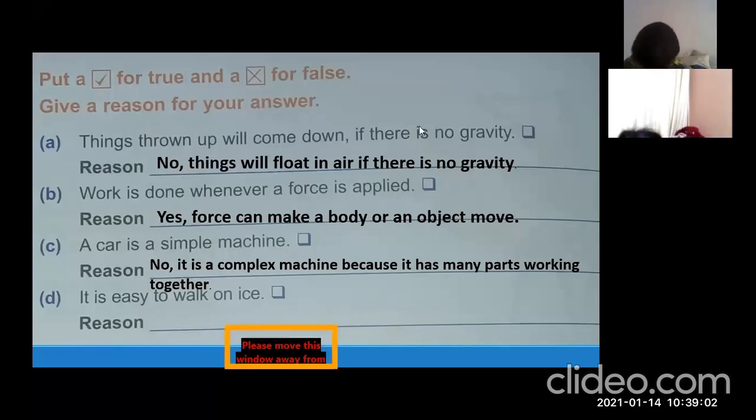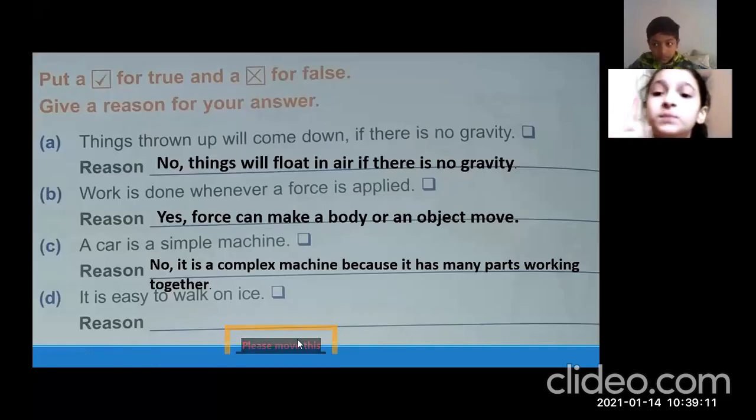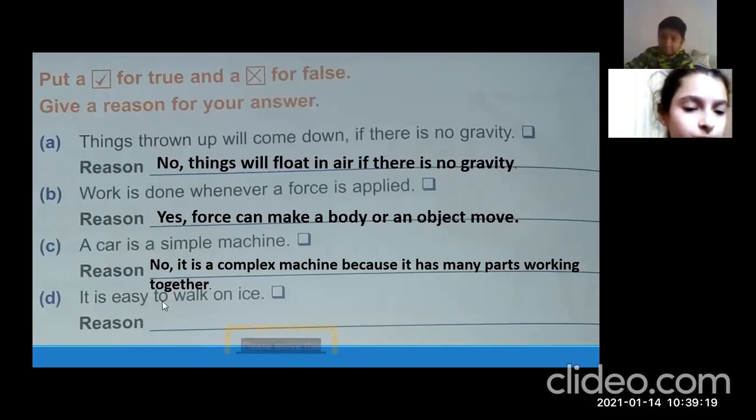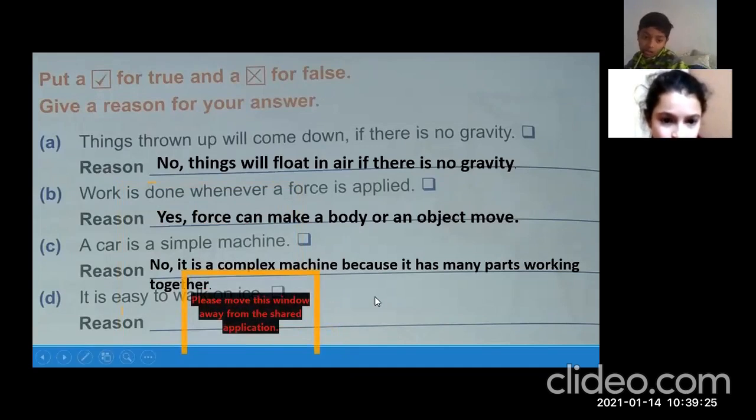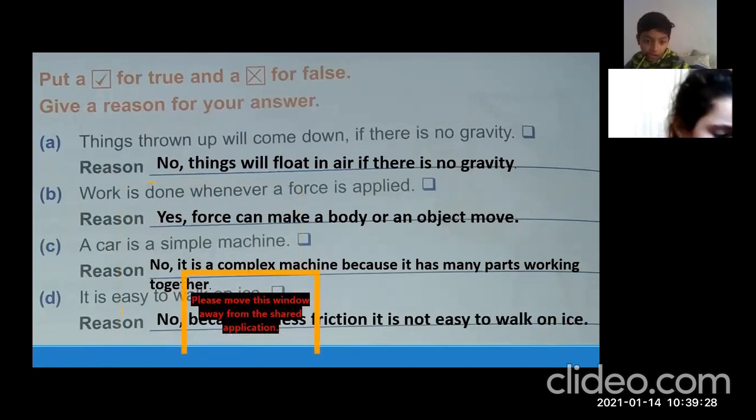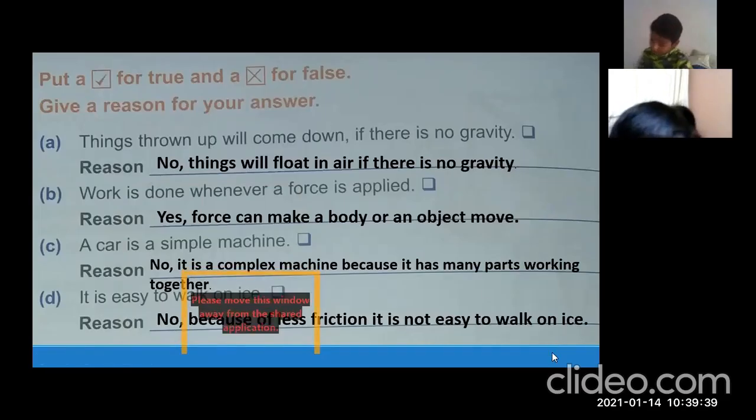Okay, moving forward. It is easy to walk on ice. Is it easy to walk on ice? No, because of less friction, it is not easy to walk on ice because friction is the force that stops or slows down the moving object, and on a smoother surface, friction is less. So, because of less friction, it is not easy to walk on ice. Write down the answer and let me know when all of you are done.